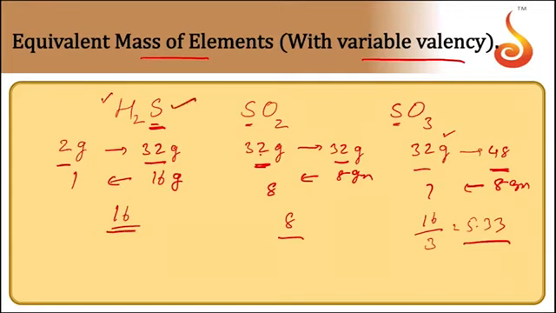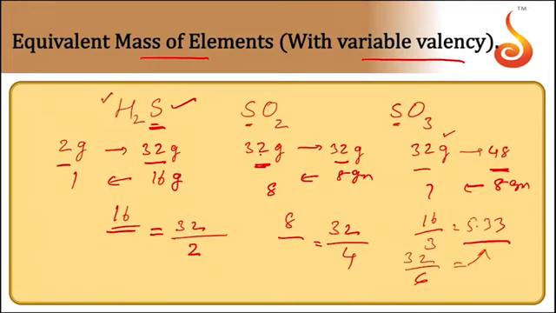When you take the first compound here, H2S, the atomic mass is 32 and the valency of sulfur in the compound is 2. 32 by 2 gives 16. In the second compound, atomic mass is 32 and valency is 4, so 32 by 4 is equal to 8. In the third compound, atomic mass is 32 and valency is 6, and 32 by 6 is equal to 5.33.